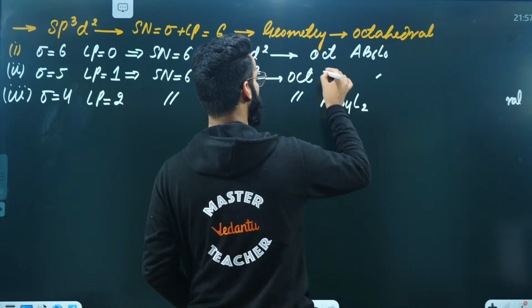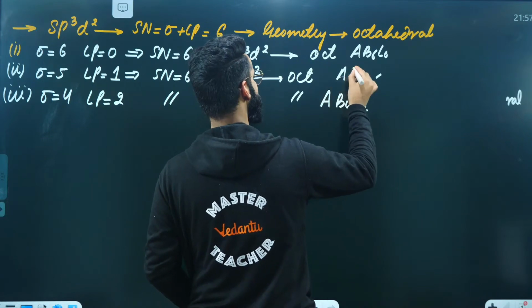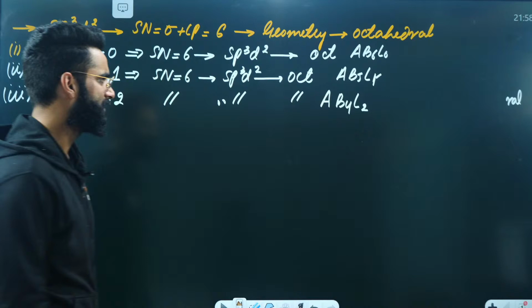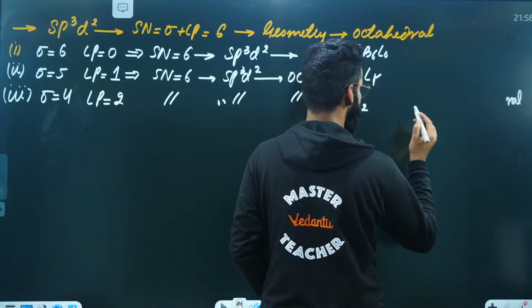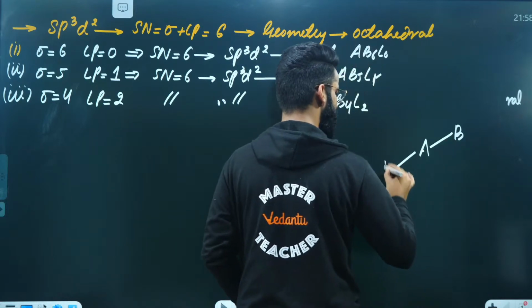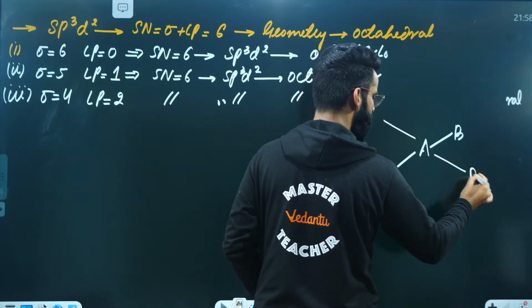What was the type of the molecule of this type? It was AB5L1, correct? What about the shape of AB4L2? It is something which we call a square planar shape, right? This is A, this is B, this is one more B over here. Everywhere you have got B, correct?